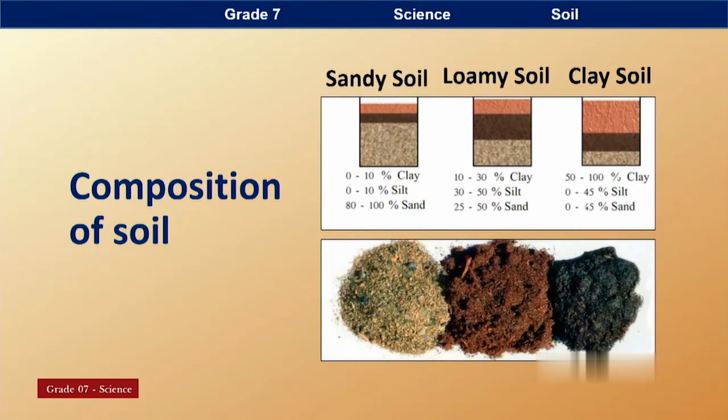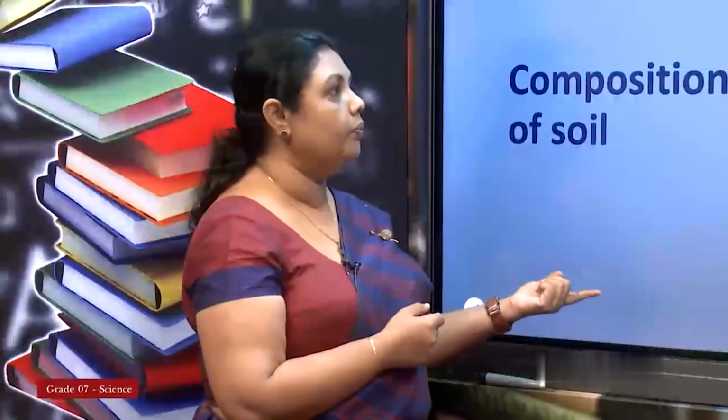Then when you go to clay soil, the most amount of soil is formed out of clay. So, that is how you differ this soil from one to another. I hope that you can understand how the composition is made now.